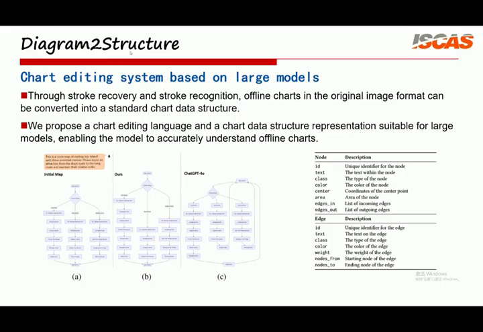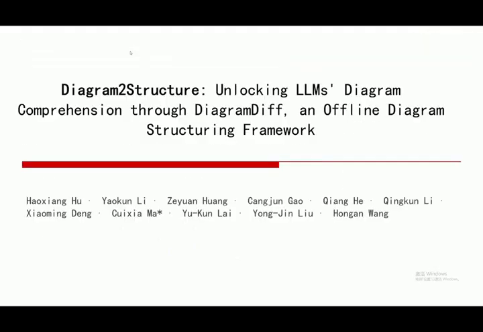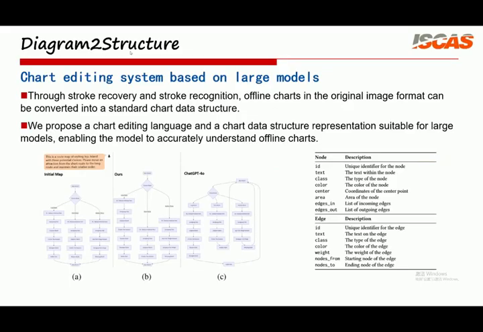In summary, our work makes three main contributions. First, we propose a high-accuracy stroke reconstruction method for offline diagrams. Second, we introduce an instance-level diagram recognition method based on diffusion model feature fusion. Third, we construct an offline diagram question answering and editing dataset to evaluate the diagram understanding ability of large language models. With DiagramDiff, offline diagrams are no longer just images. Instead, they can be converted into structured data that large language models can understand and manipulate, supporting more complex semantic reasoning, logical verification, and diagram editing.